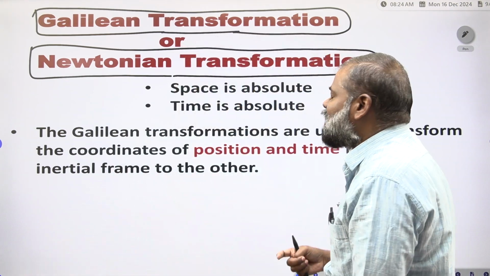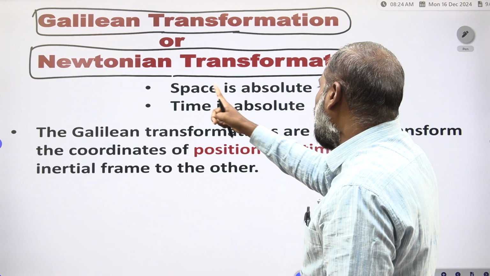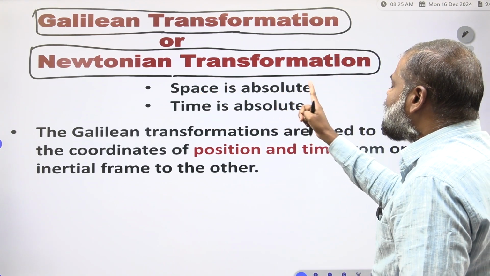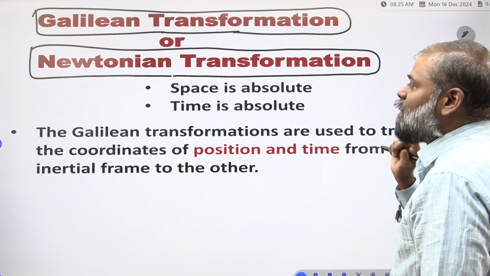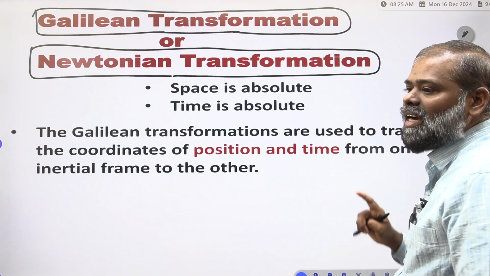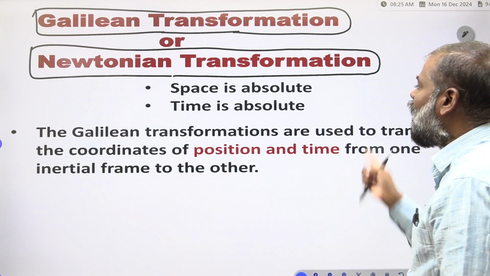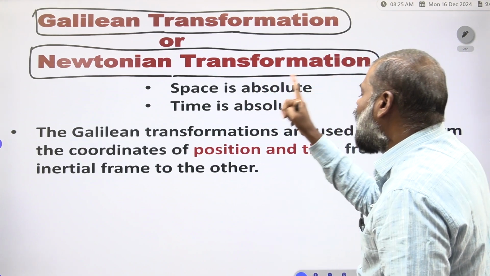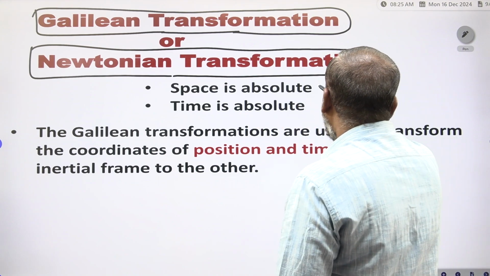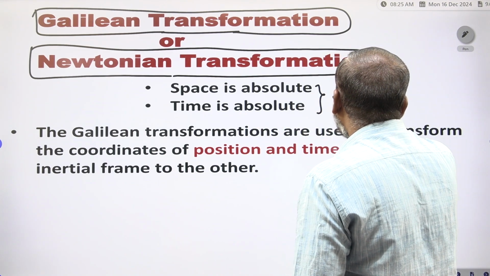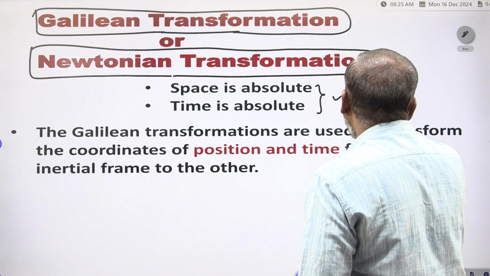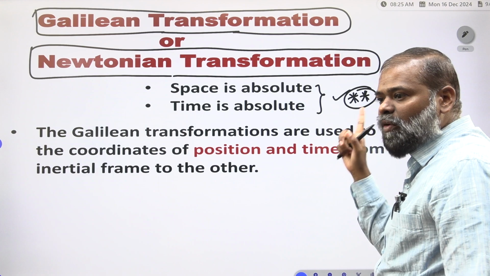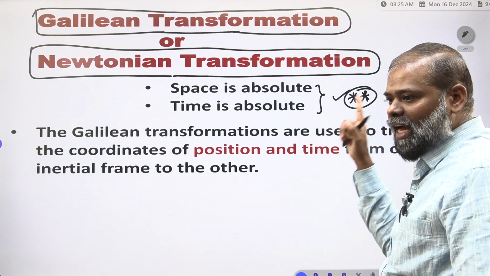The hypothetical idea is that space is absolute and time is absolute. Both are absolute. This is very important. Please remember the Galilean transformation assumptions are based on these two things: space is absolute and time is absolute.